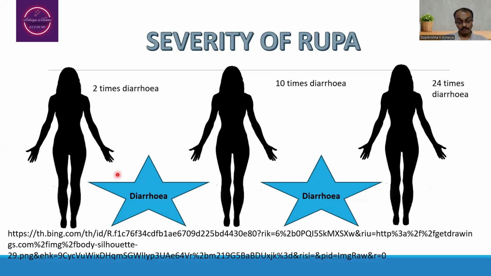Severity of the Rupa. The same thing: if the person is suffering from diarrhea and the lady presents with diarrhea only twice in a day, comparatively that is easy to cure. Whereas if the lady is having diarrhea for more than 10 times, that is comparatively difficult to cure when you compare with the first situation. Whereas the person who is suffering from diarrhea for more than 24 times is the most severe form when you compare to the second or first situation.